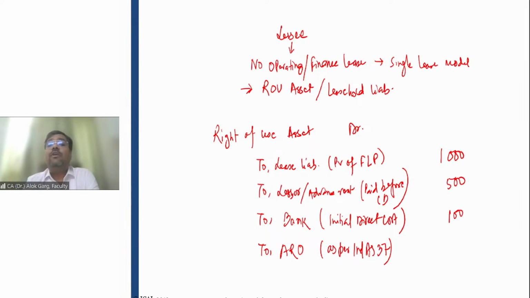It means whatever leasehold improvement I have done, I have to restore this place in the same condition, right? Number one. Number two, I will have to incur some dismantling cost, some site restoration cost, right? And why am I incurring these costs? Because today I am incurring some expenses. That is why I am incurring this cost.